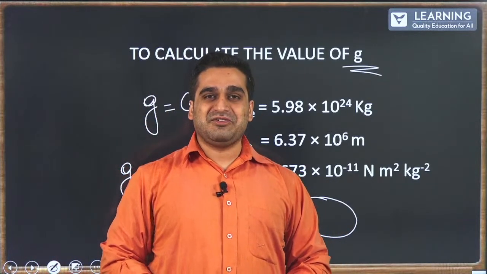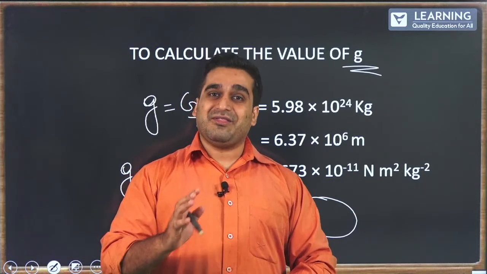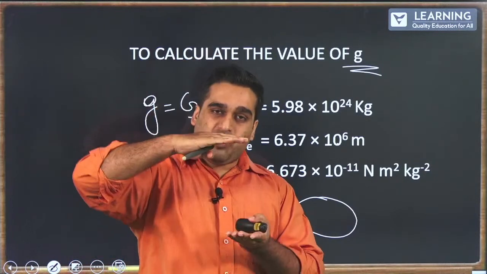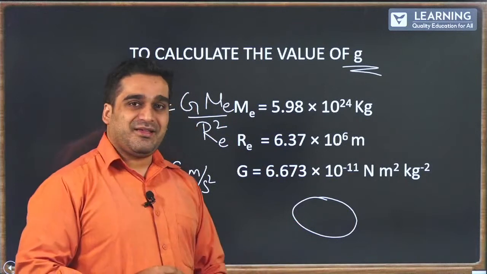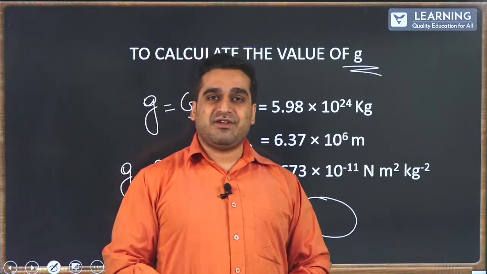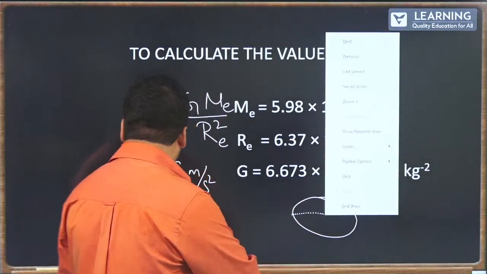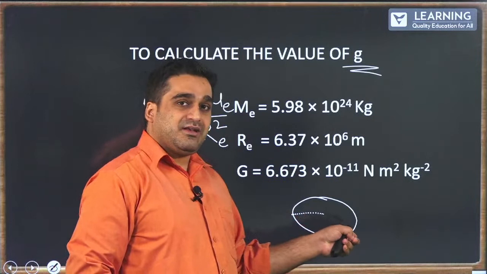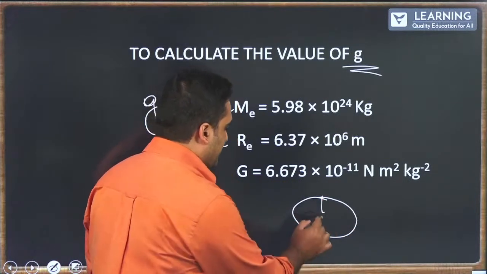Interesting. Earth looks like an egg. Certainly I disagree with you, sir. No, that is a true fact that Earth is sort of oblate, squashed at the top, bulged at the sides. Now what happens in case of radius? Now the radius at the equator is greater than the poles.